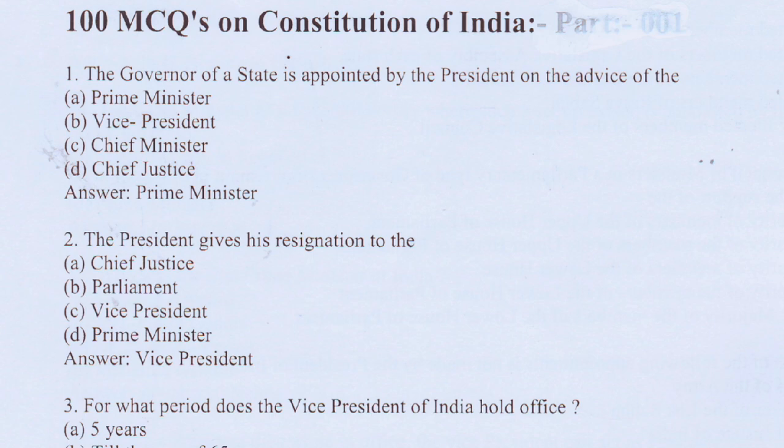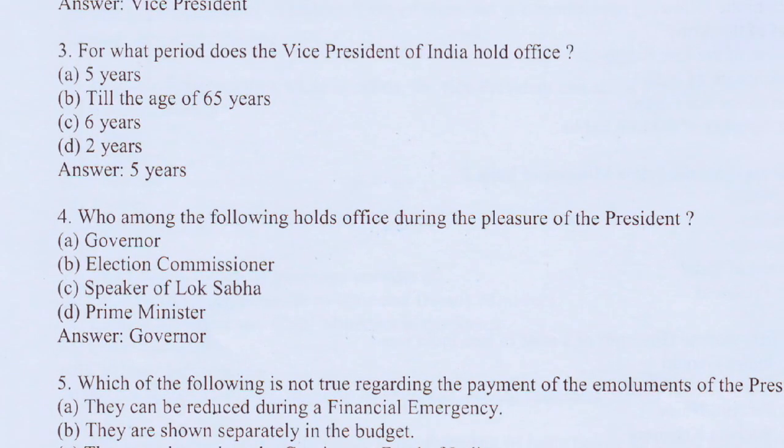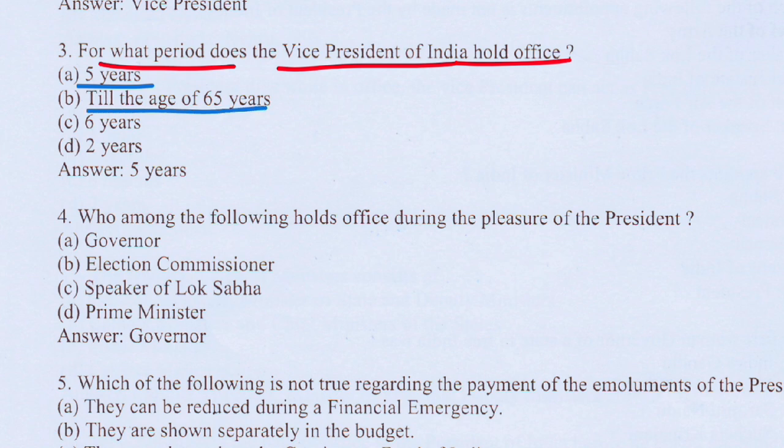Now moving to the next question. For what period does the vice president of India hold office? The options are 5 years, option B till the age of 65 years, option C 6 years, option D 2 years. So the correct answer would be option A, that is 5 years. The Vice President of India holds office for 5 years maximum.